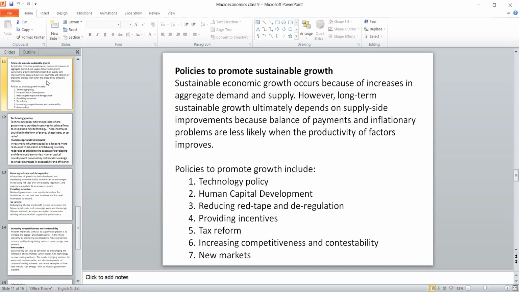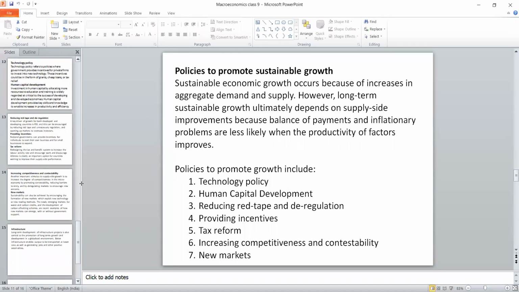The 7 are the technology policy, how we are handling the technology, and how we promote human capital development. The third one, how we simplify our regulation, how to avoid red tapism, and the government may provide incentives for small and micro firms in order to improve production. Of course, the fifth one is tax reform. That is, we are having a new tax system now, and how to increase the competitiveness between the firms and how to create new markets. These are some of the measures, and we will discuss them one by one.